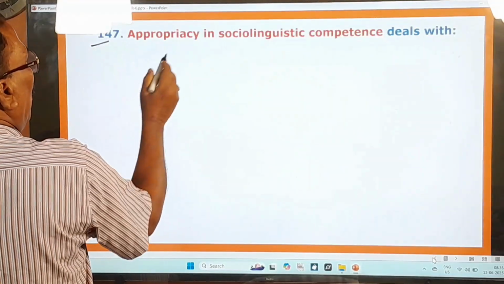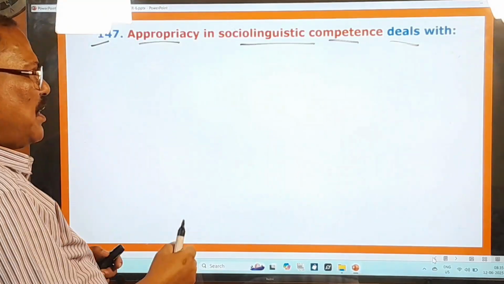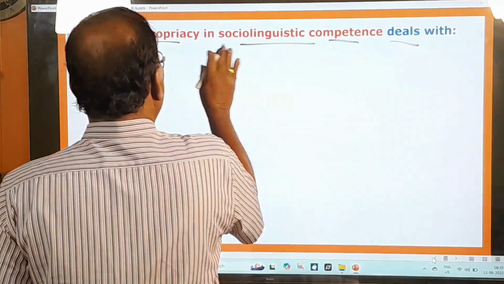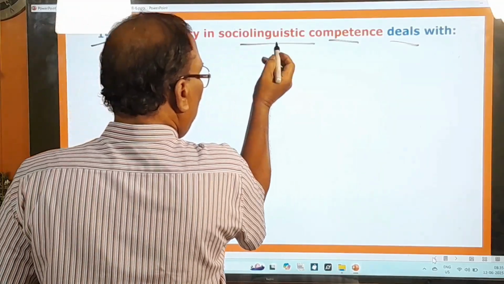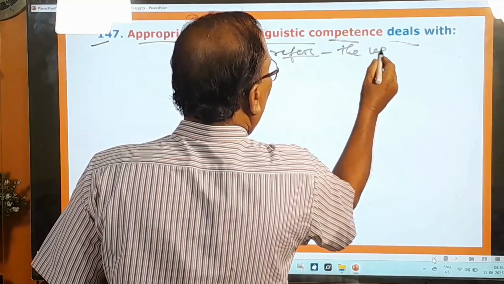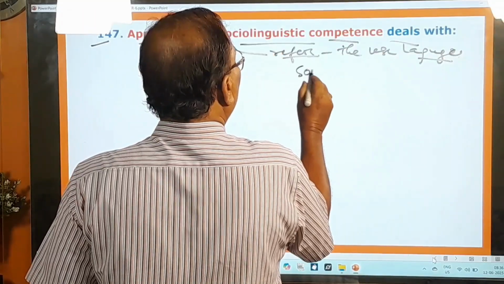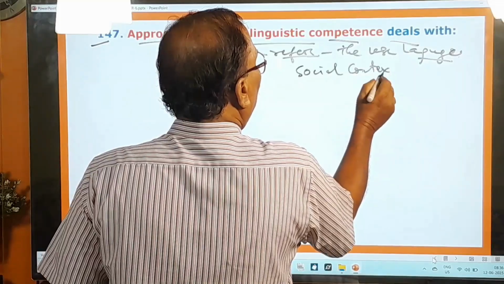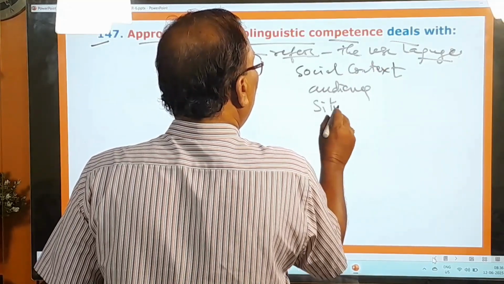147th question. Appropriacy in sociolinguistic competence deals with. What does it deal with here? First of all, you try to know about this appropriacy. Appropriacy in sociolinguistic competence refers to the use of the language according to the social context, and according to the audience or the situation.